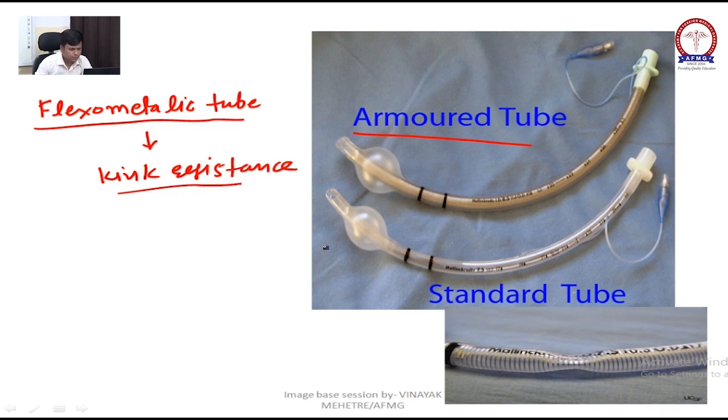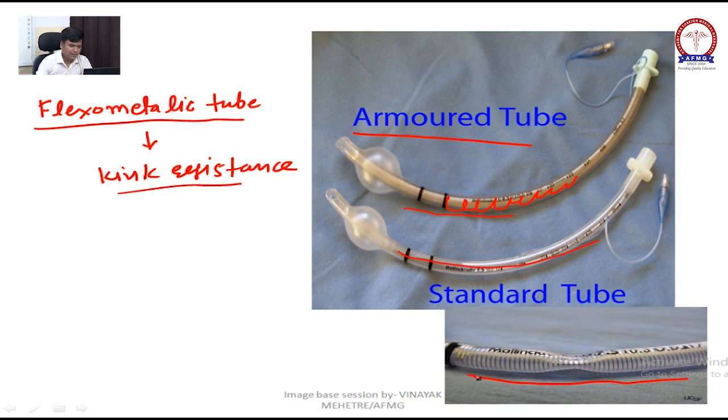See, the standard endotracheal tube is transparent, while the flexometallic tube has metal inside, it is going round. So it will look a little bit darker, or you can say yellowish. So how to differentiate a normal endotracheal tube and a flexometallic? Flexometallic will look darker inside. That's the only difference between them. Here you can appreciate, you can see metal wiring inside.